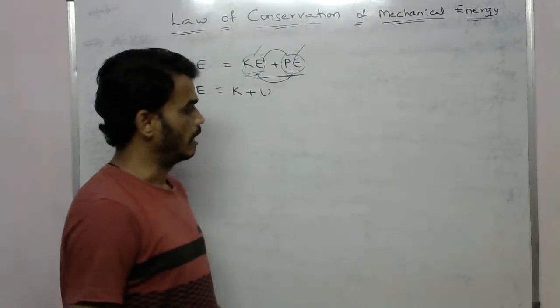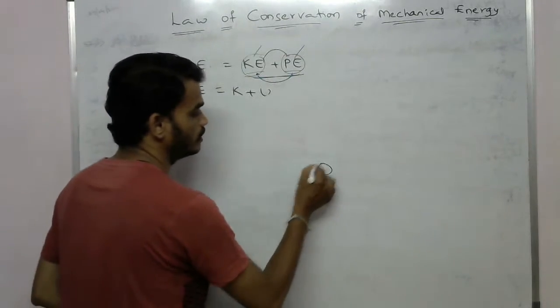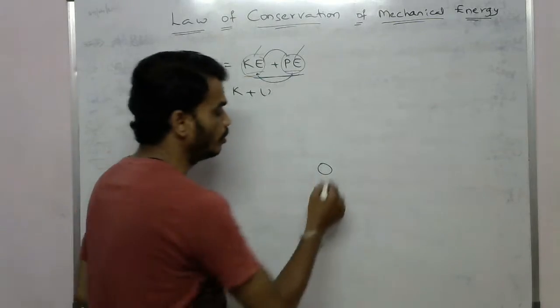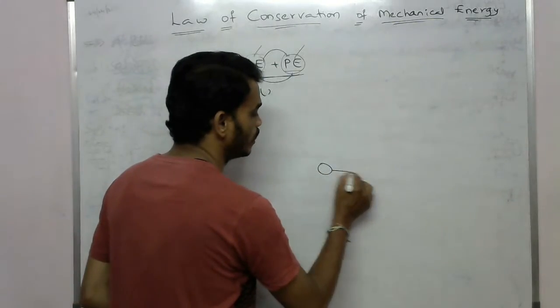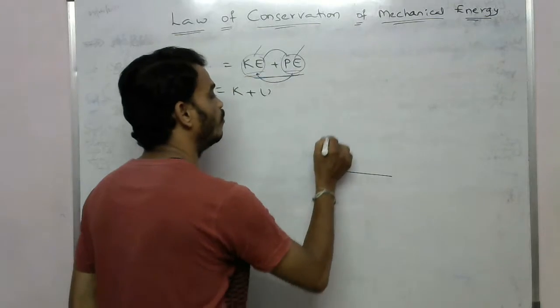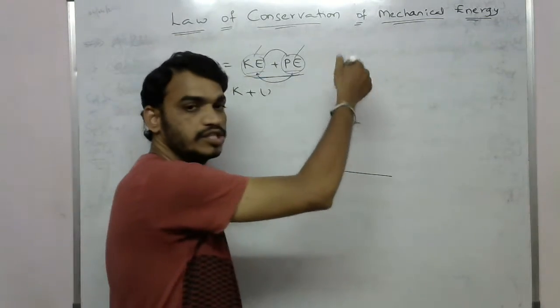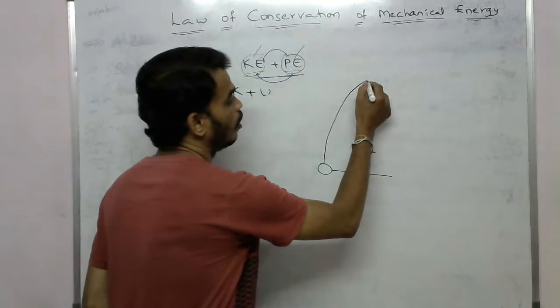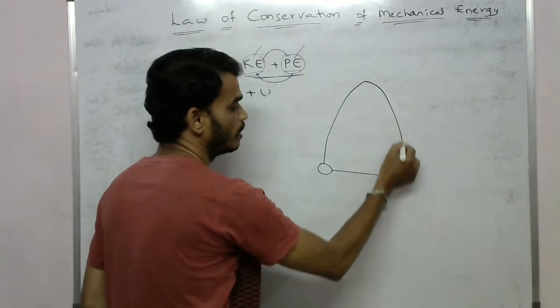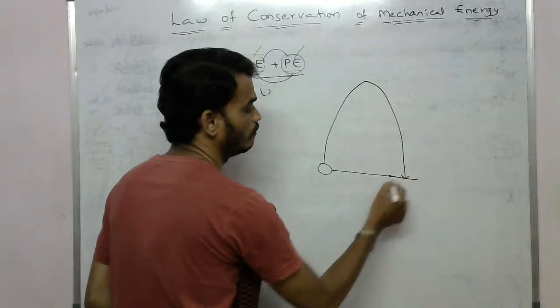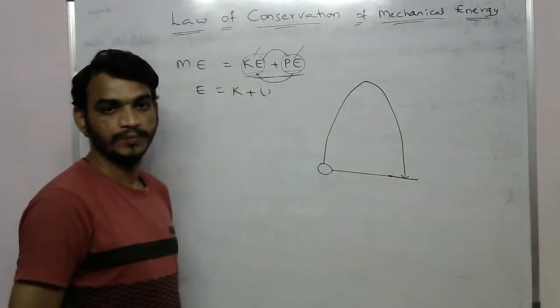For example, I am taking an object which is present on the ground. Initially, I am throwing this object in the upward direction. Then what will happen? It will move and reach a certain height, and after reaching that height, again it will come back to the earth. Again it will come back to the ground.